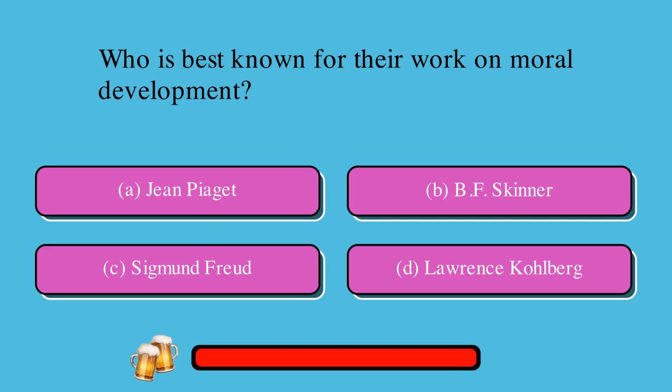Who is best known for their work on moral development? A. Piaget, or B. B.F. Skinner, or C. Sigmund Freud, or D. Lawrence Kohlberg? The correct answer is D. Lawrence Kohlberg.